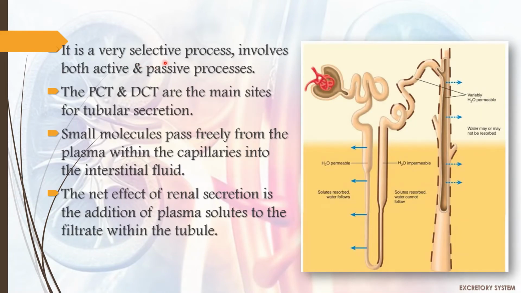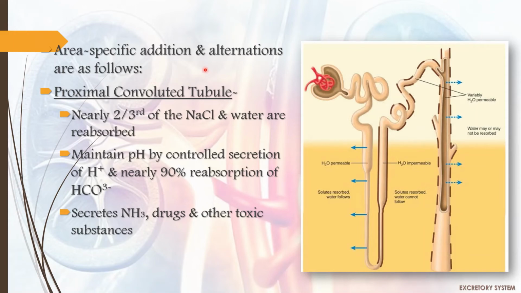Tubular secretion is a very selective process. It involves both active and passive processes. The proximal convoluted tubule and distal convoluted tubule are the main sites for tubular secretion. The small molecules pass freely from the plasma within the capillaries into the interstitial fluid. The net effect of renal secretion is the addition of plasma solutes to the filtrate within the tubule. The area-specific additions and alterations are as follows.